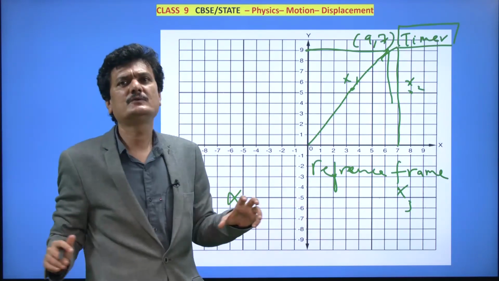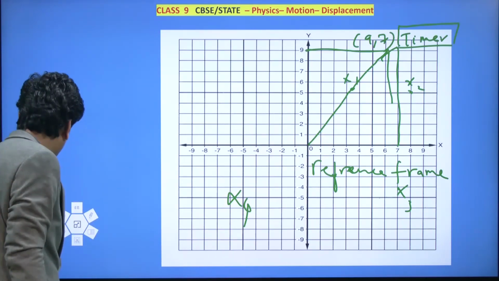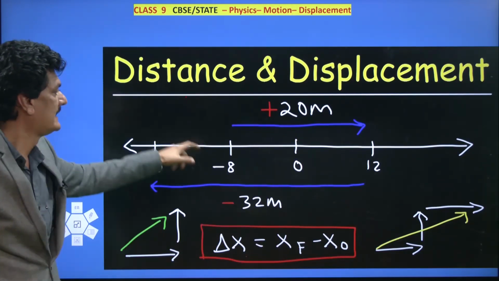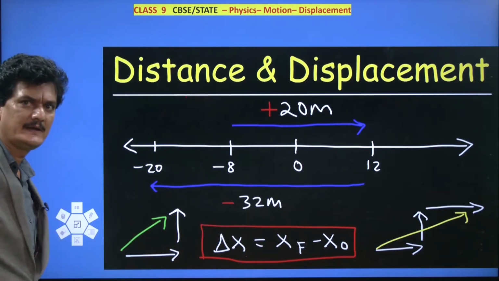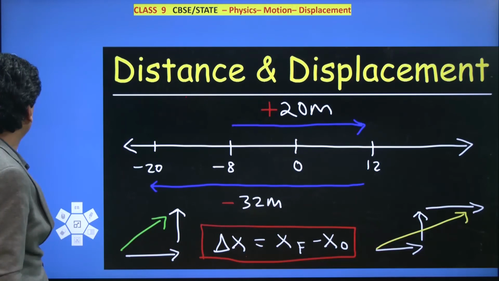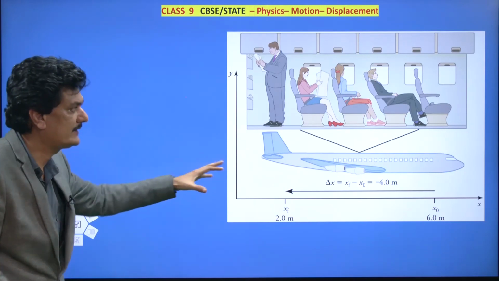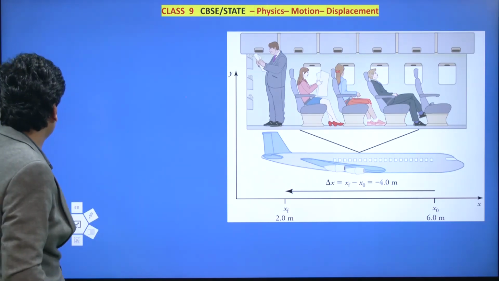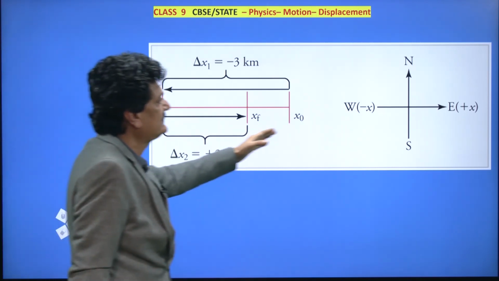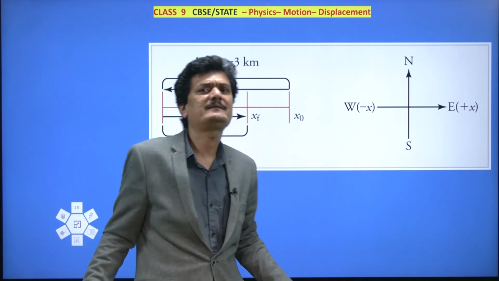So let's continue. This is an interesting topic. Now just to give you a glimpse of what's in store for you in the next classes, interesting things are lined up wherein we are going to make use of these tools. Reference frame, you can apply it anywhere, and you can find out the change in position, the change in displacement. With the x-axis and y-axis, east becomes plus x, west becomes minus x, north becomes plus y.